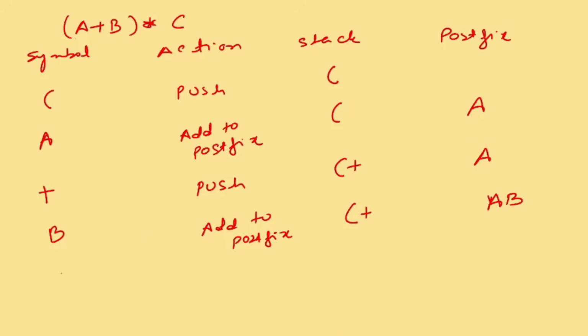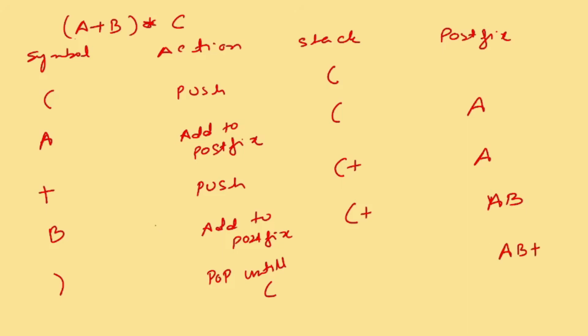Okay, great. Then what is the closing? In the closing, what will we do? As I have told you, when the closing comes, whether in braces or parenthesis, it has to pop till the opening one, right? It has to pop until then. So we will say pop it until this one. So it has to pop, and nothing will be left here. But what is the operator here? Plus. It has to be added to the postfix.